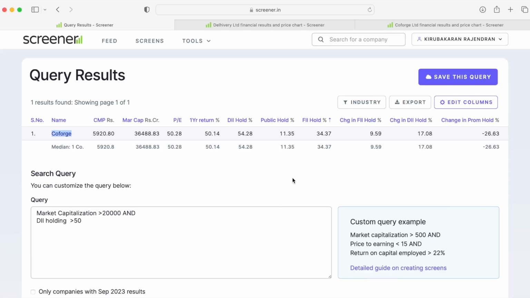So out of all the companies we have seen, this company tops the list, because not only does it have the highest DII holdings and very good, considerable FII holdings, but even the change in FII holdings and DII holdings, as you could see, has increased considerably, about 10% in their overall stake. And even the DIIs, the domestic institutional investors, mutual funds and insurance firms, have raised their stake in this company considerably, almost a 17% increase. So definitely this large cap seems to be on a good radar right now. Probably we can see a good up move in the coming days.